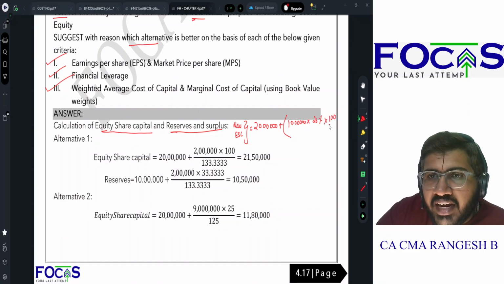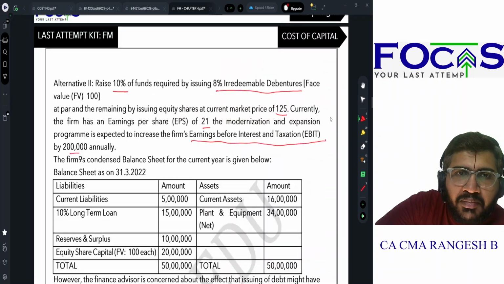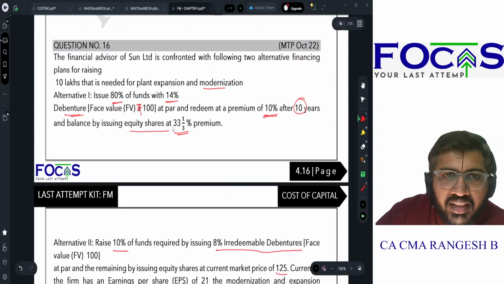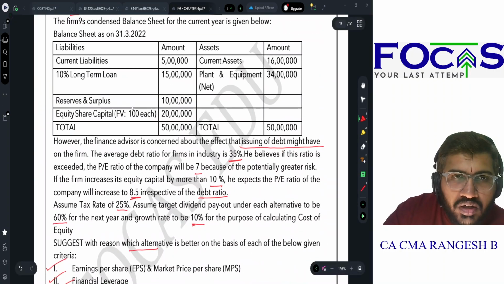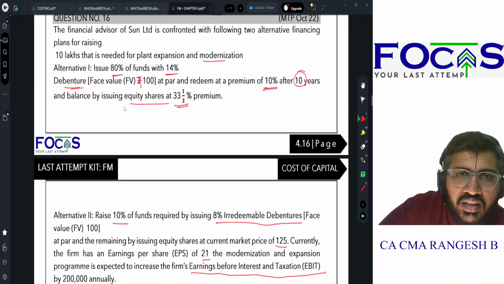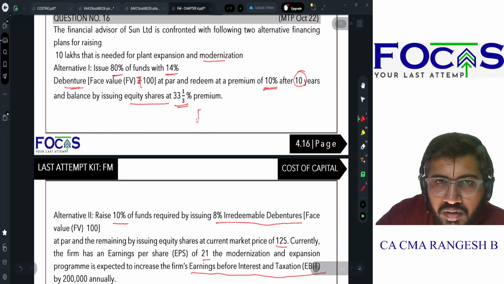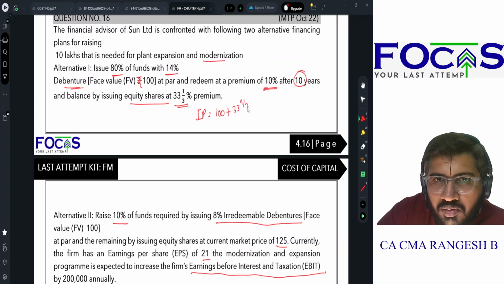இதுல share capital கொஞ்சம் இருக்கும், reserves and surplus கொஞ்சம் இருக்கும். கரெக்டா? share capital எவ்வளவு இருக்கும்? 100 rupees இருக்கும் out of 133.33. இந்த 133.33 எப்படி சார் வந்தது? They're saying that the share or face value is 100 rupees. இங்க கொடுத்துட்டாங்க. It is going to be issued at 33.33% premium. So my issue price will be 100 plus 33 1/3%.